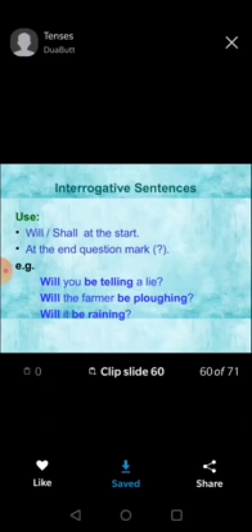Now we have the interrogative sentence. Just by putting the helping verb first, we can make it interrogative. Will you be telling a lie? Will the farmer be plowing? Will it be raining? And it's compulsory to put a question mark.